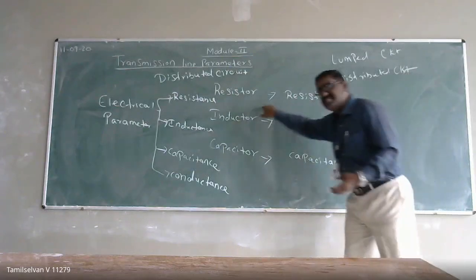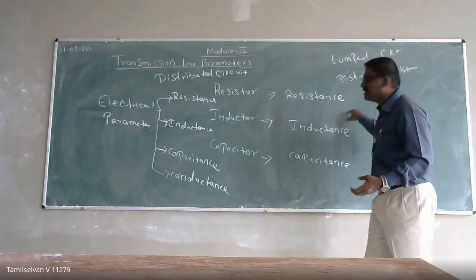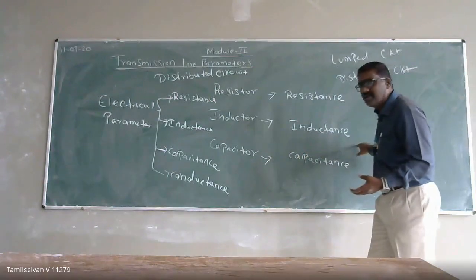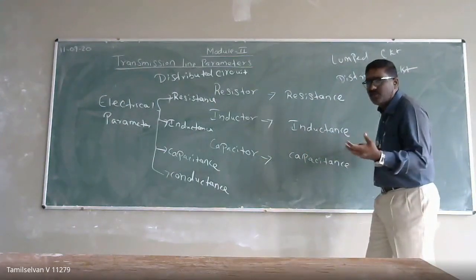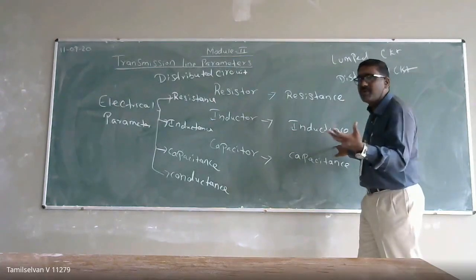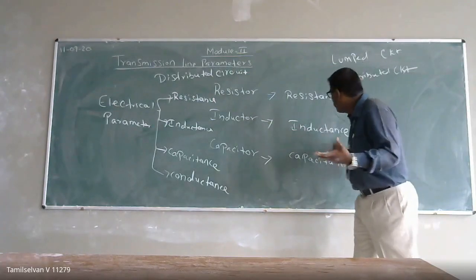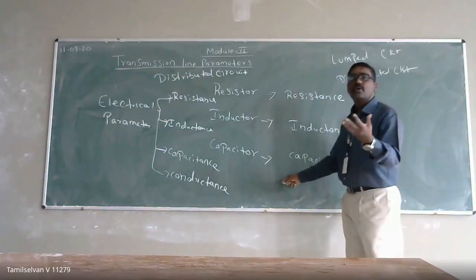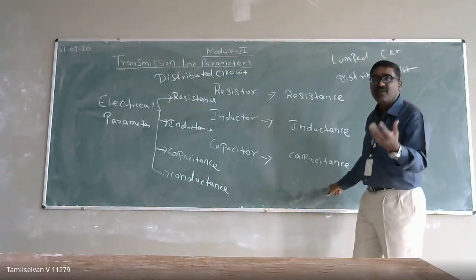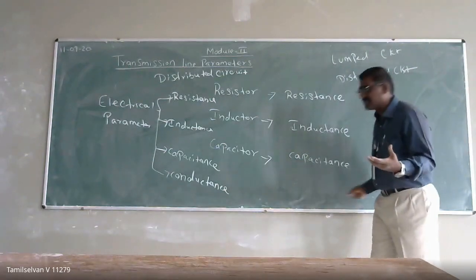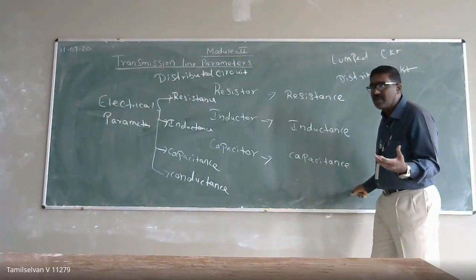It means the resistor opposes the flow of current; that is called resistance, right? The inductor has the property of opposing the flow of current; that is inductance. It absorbs energy in the form of a magnetic field. The capacitor absorbs energy in the form of an electrostatic field; that is called capacitance.